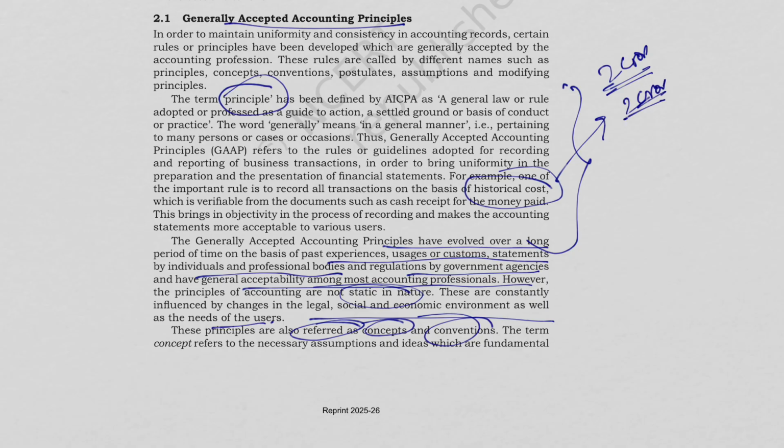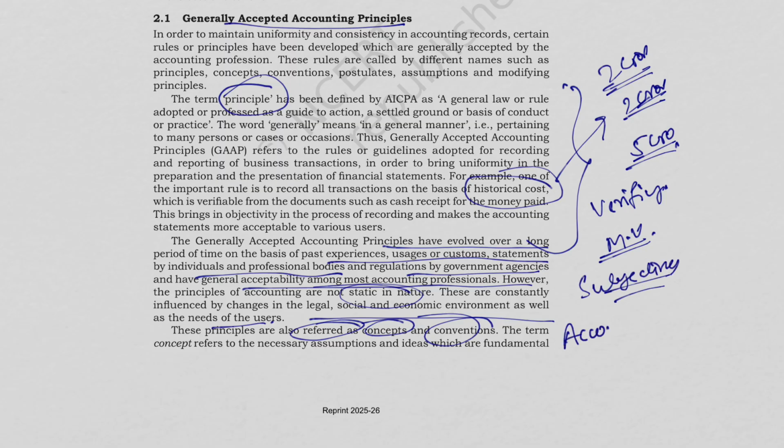So even if the market value becomes 5 crore, we'll record it at 2 crore only, because 2 crore we know is verifiable. But market value we know it fluctuates. Now, why don't we record it at market value? Because we know it is subjective. And what does accounting prefer? Accounting prefers objectivity. Okay, so this we have discussed.